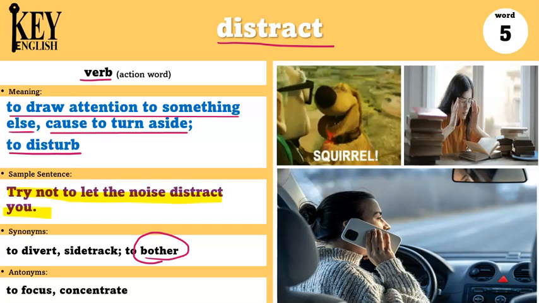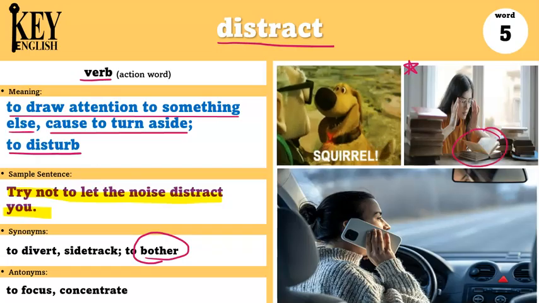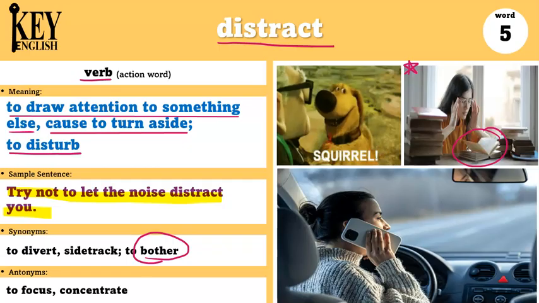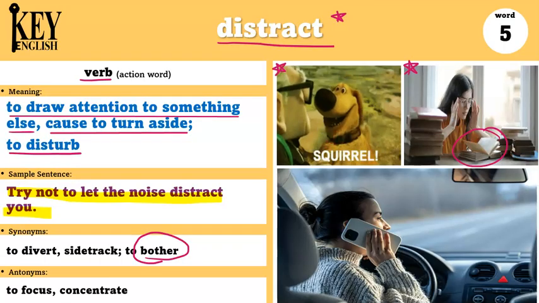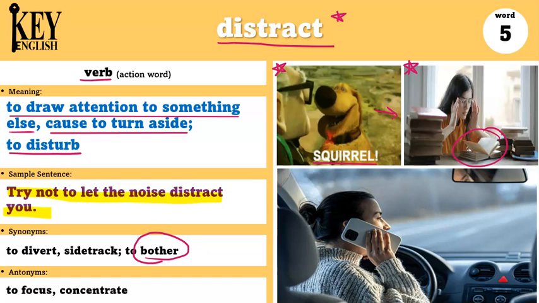Have you ever been doing your homework and there's a lot of noise? Sometimes that noise can bother you or distract you from doing your work. Like here in this picture, she's trying to read a book, but if it's too noisy, then she might get distracted. Here in this picture, you can see the old man is talking with the dog, but suddenly the dog sees a squirrel and he gets distracted, so he looks away.